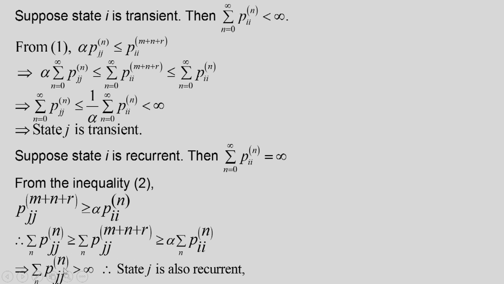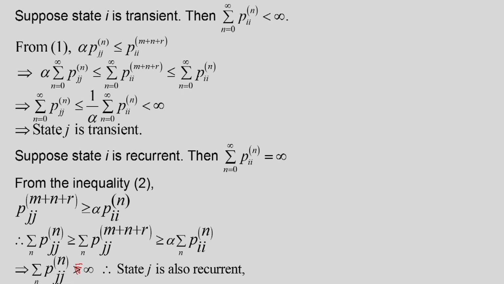Therefore what we get is that the summation of Pjj(N) for all n going from 0 to infinity will be equal to infinity, that means that it diverges. Therefore state J is also recurrent. We started with state I being recurrent, and because I and J communicate, state J is also recurrent.